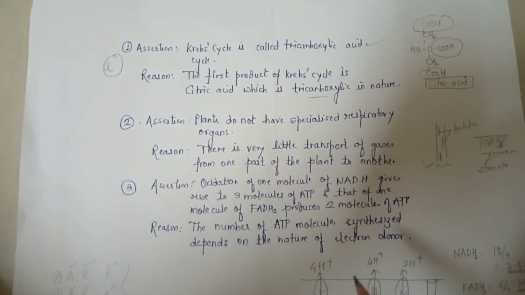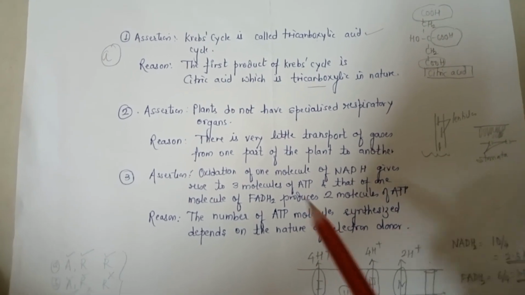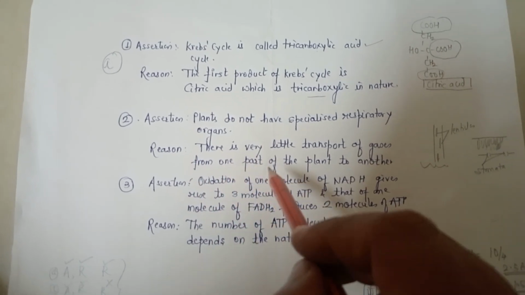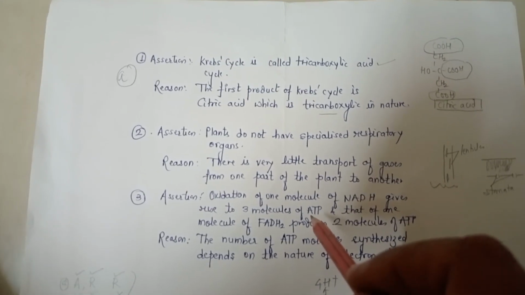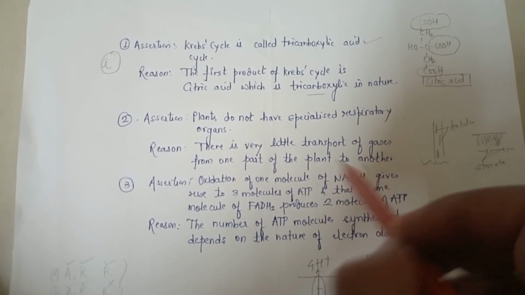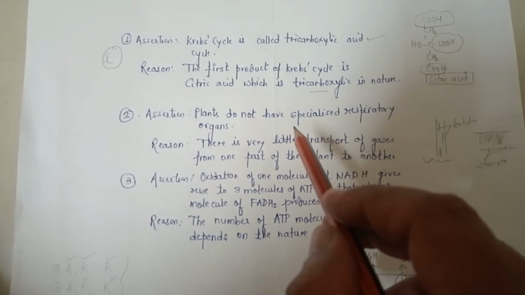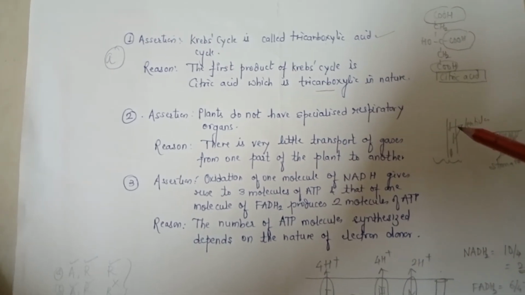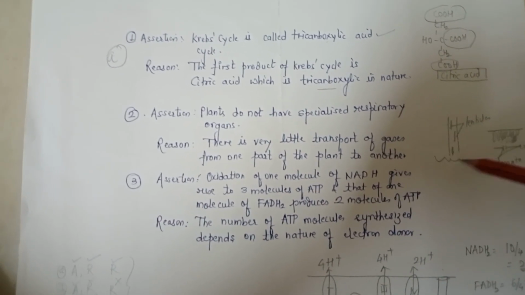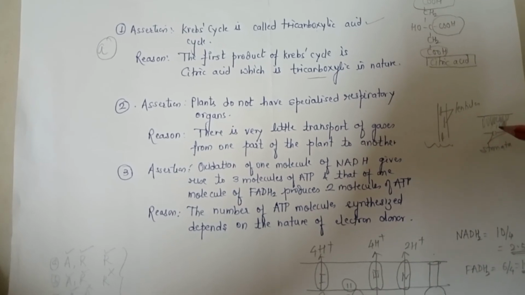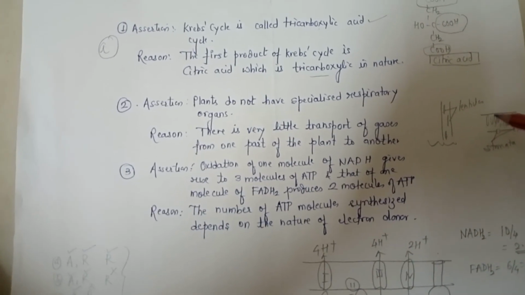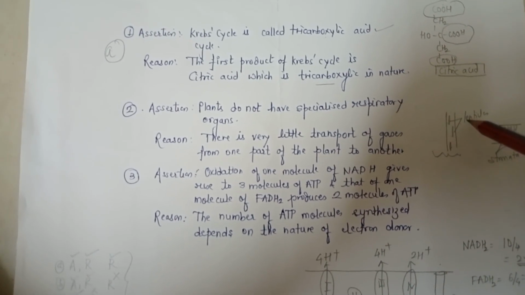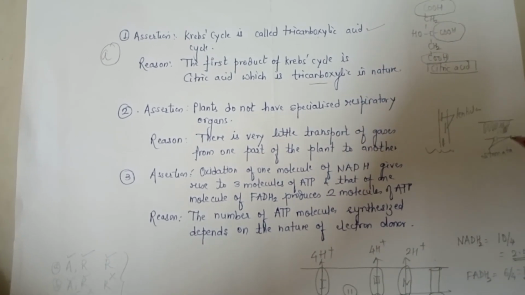If we look at the second assertion and reason problem, plants do not have specialized respiratory organs, and the reason is there is very little transport of gases from one part of the plant to another. So plants, as in case of animals, do not have any specialized respiratory organs because the respiration is highly localized and all these organs have special structures where they can exchange the gas and make oxygen available to themselves. For example, in stems or in branches, there are structures referred to as lenticels. These are responsible for exchange of gases.